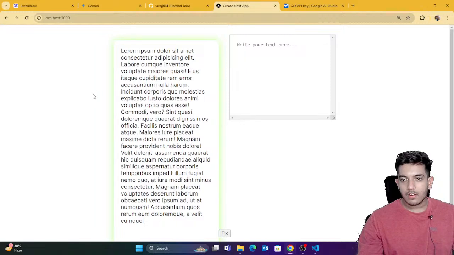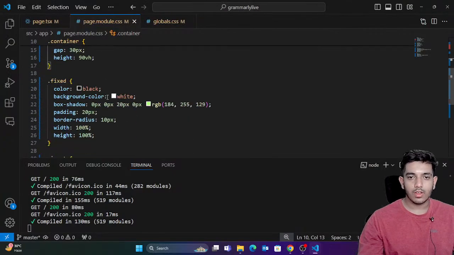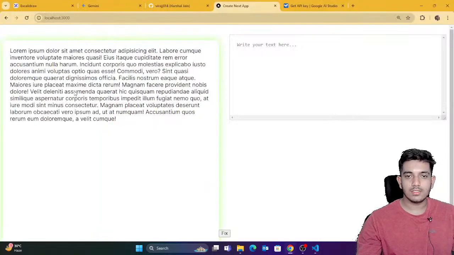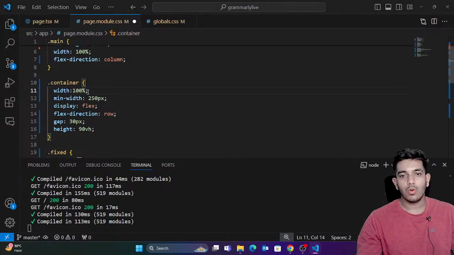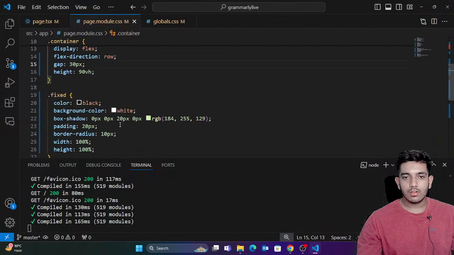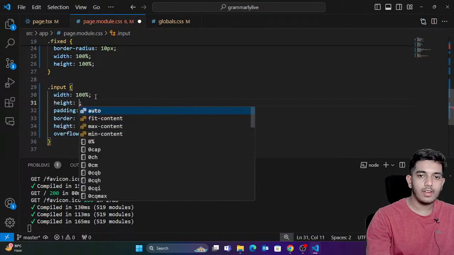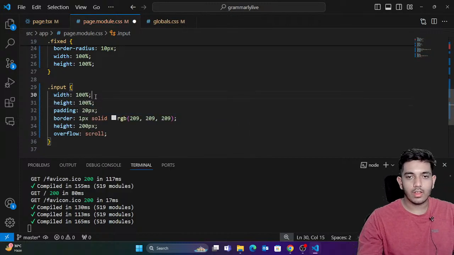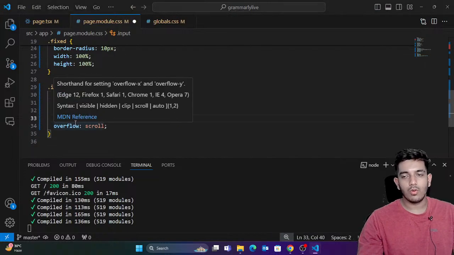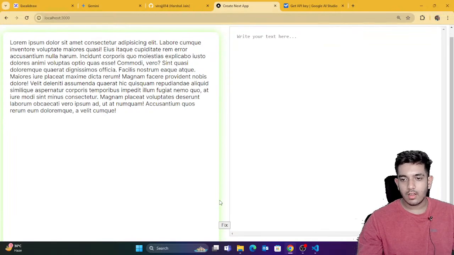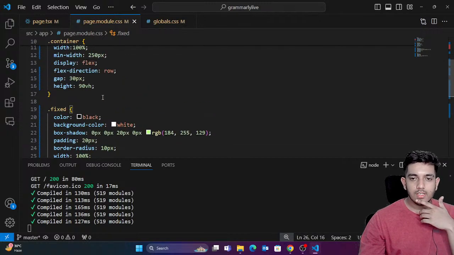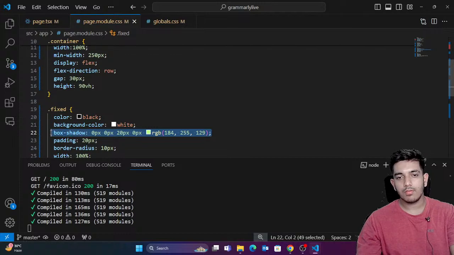And I think I messed up with the CSS. Anyways, let me just give this width as 100%. I'm just messing up with the CSS right now, but I know this 100%. So yes, now it looks fine. Similarly, for the input field, I'm just gonna say that height is 100%. Perfect. And remove this parameter. So you can see that now this is also taking 100% height. Perfect.